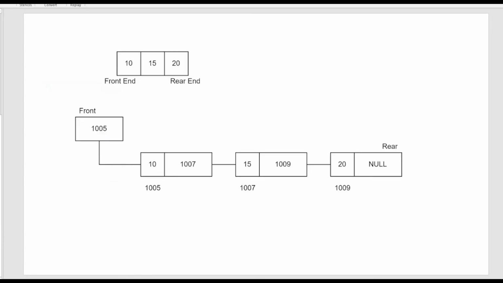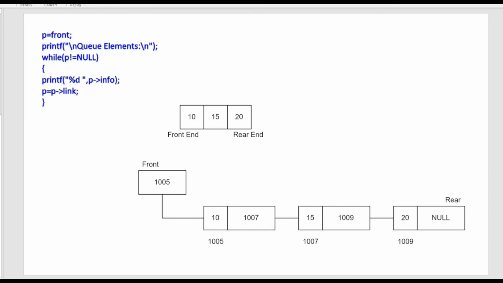And then for display, in this short code, P will be assigned the value of front as the entry point of the linked list. Then while P is not equal to null, the program will continue to print the info from each node, where in this example the info in the first node is 10, the second node is 15, and the third node is 20.